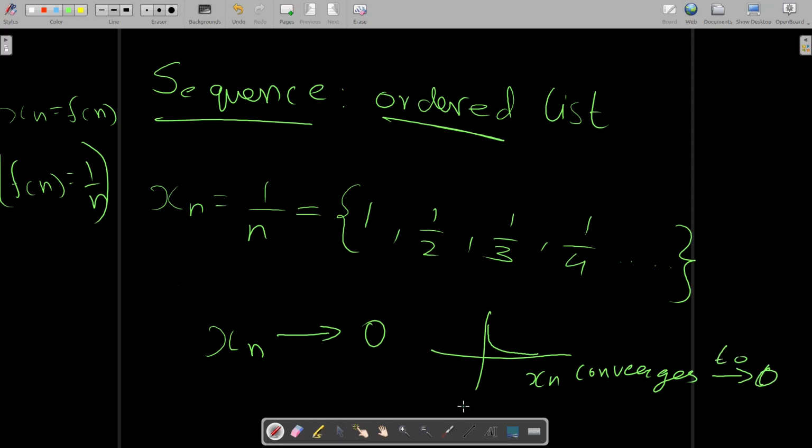xn converges to 0. Now when a sequence converges to a particular number, like we have here a 0, that's known as a convergent sequence. Alright, so that's our next topic, which is convergence.